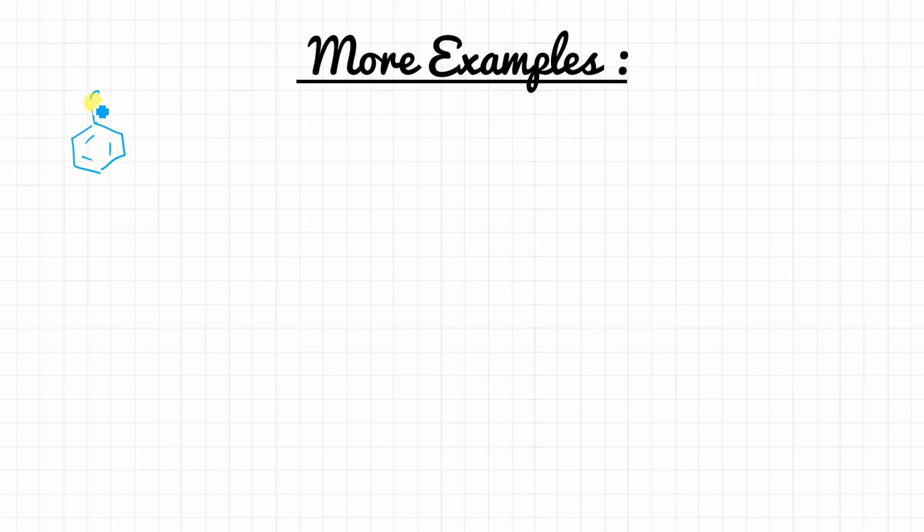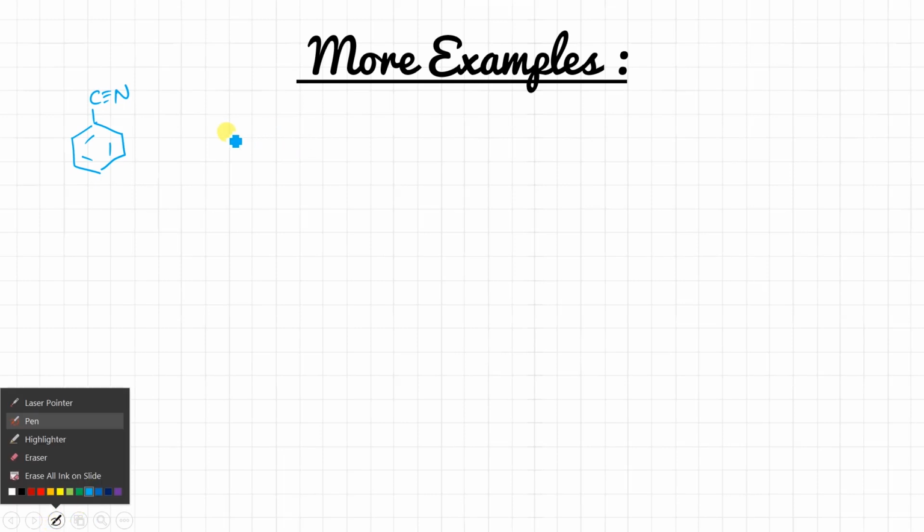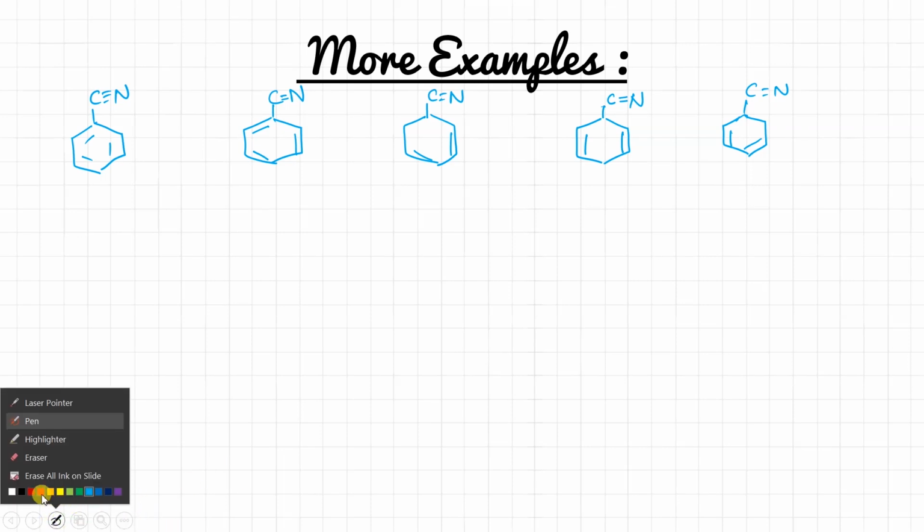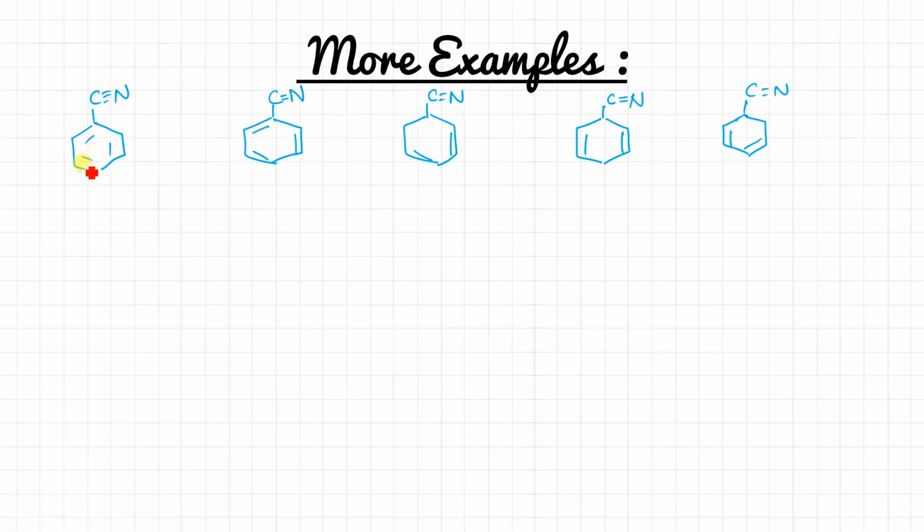Like I'm giving you C triple bond N, cyanobenzene. So let me draw this. Okay, so let's see in this case, there is a triple bond, there is a double bond, the multiple bond is present between different electronegative elements, so that's why the bond is going to shift this way. So this will give you the result: minus charge over here and positive charge over here.